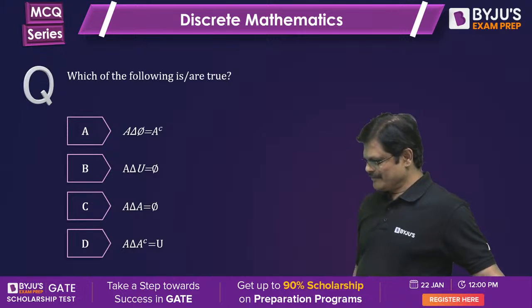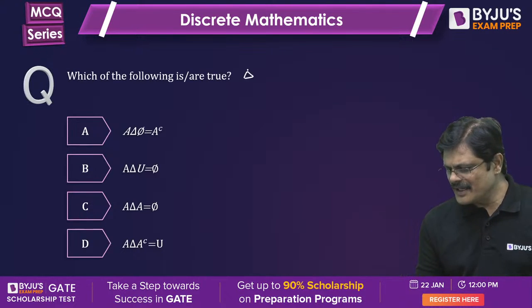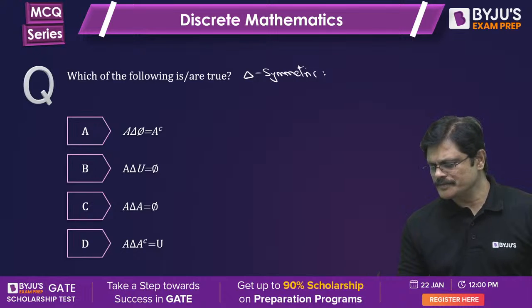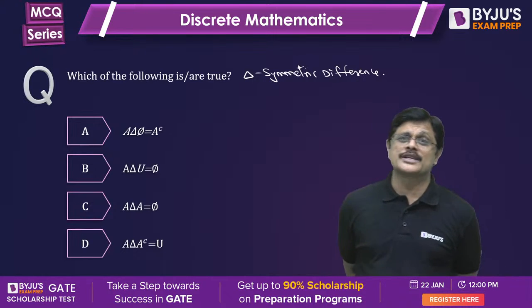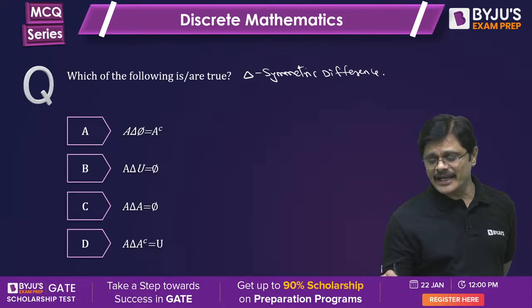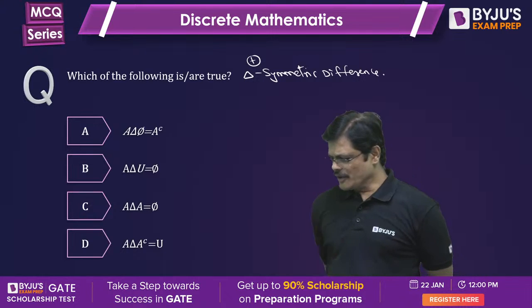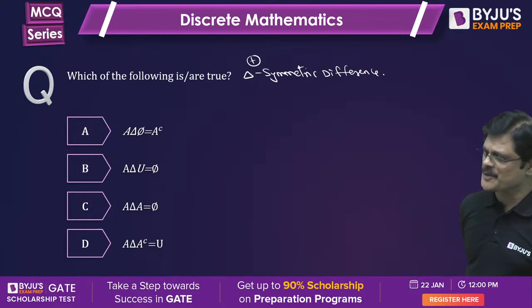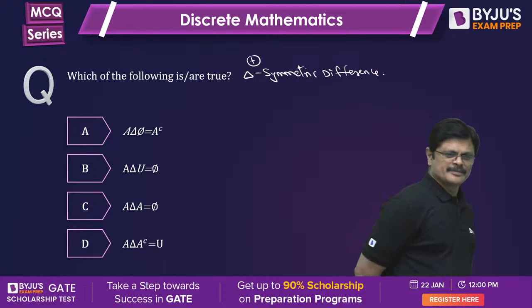Next one. Answer this question. You all know delta means symmetric difference. For those who do not know, generally in examination they'll mention everything and ask questions. Suppose they doubt that you do not know this particular symbol, they may use delta or Boolean sum notation. Here I am trying to make it simple, but in the examination sometimes they give you complete description to ask such questions.